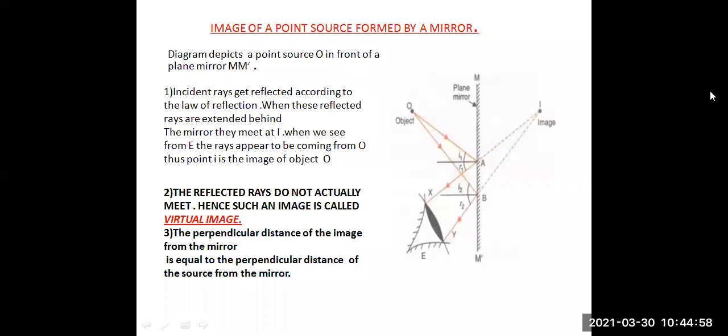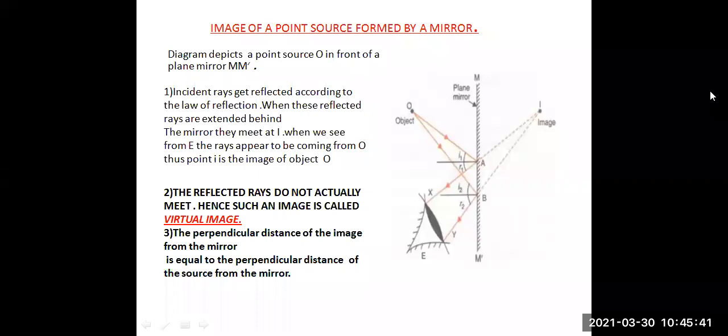When these reflected rays are extended behind, you can see the dotted lines which are extended from the points A, B. When these incident rays fall on the mirror, they are extended behind the mirror as if coming from O. So thus the point I is the image of the object O. You can see OA and OB are the incident rays which are falling from the object on the plane mirror, and the reflected rays are AX and BY.